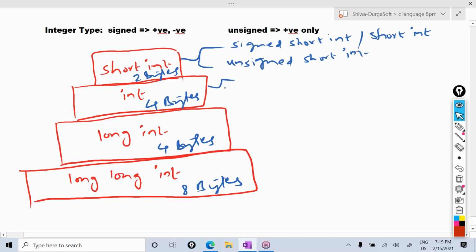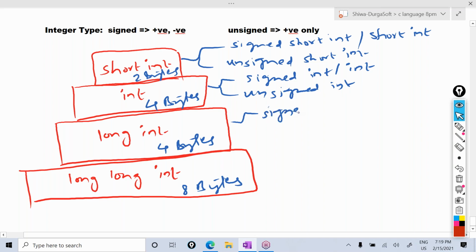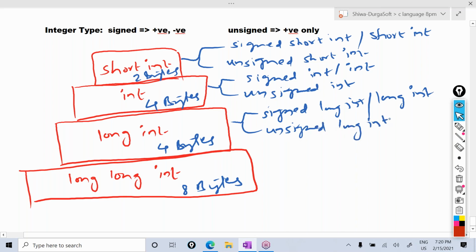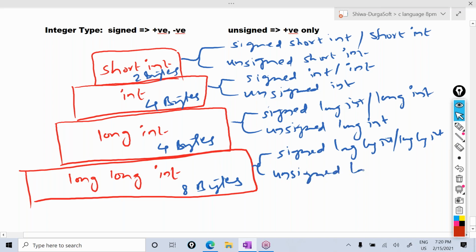Similarly, in the int, two types are there. What are those? Signed int, or simply you can say int. Second one is unsigned int. Similarly, in the long int, two types are there. Signed long int, or simply you can say long int. Second one is unsigned long int. In long long int, again two types are there. Signed long long int or long long int. Unsigned long long int.